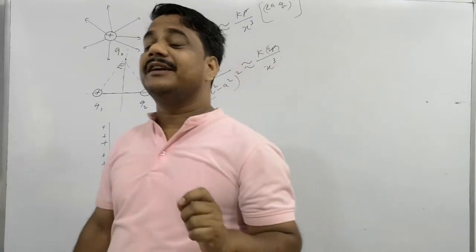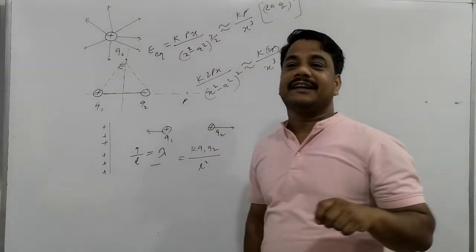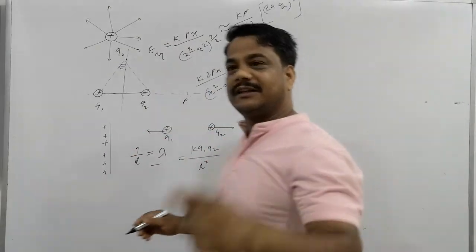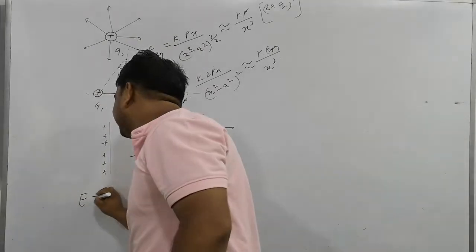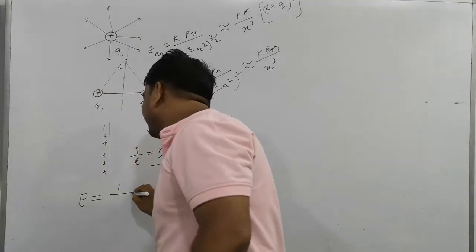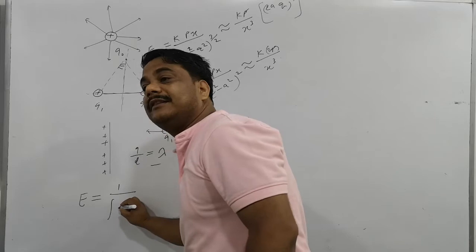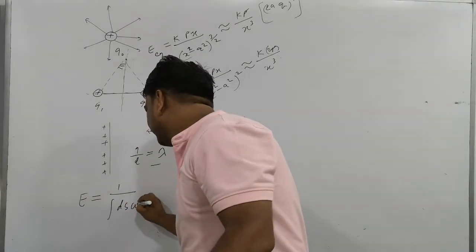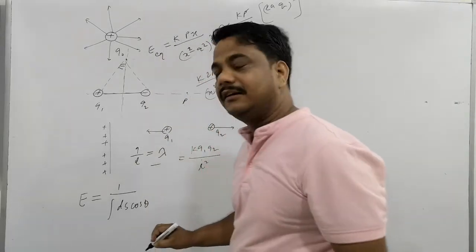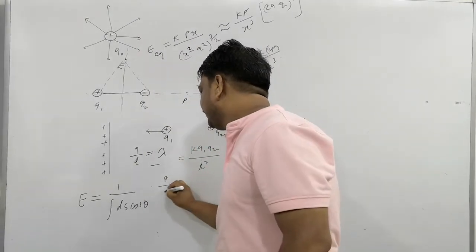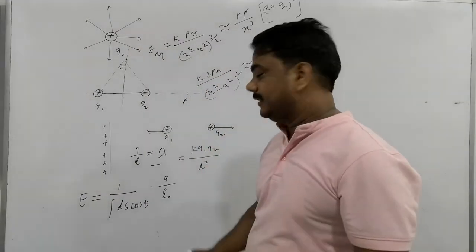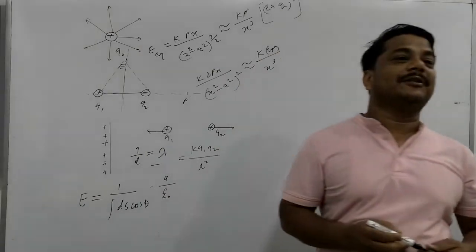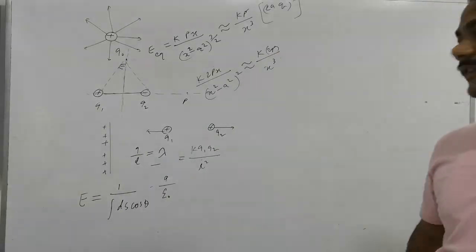And what Gauss theorem have we studied? What is the general formula for finding the electric field? E is equal to, tell please, 1 by integral of what was there? Yes, ds and cosine of theta, and here is what? Q divided by epsilon naught. This is the general applied formula for finding the electric field intensity.